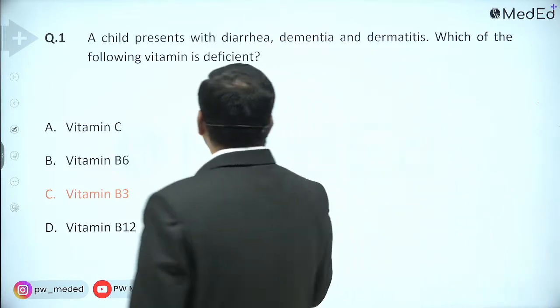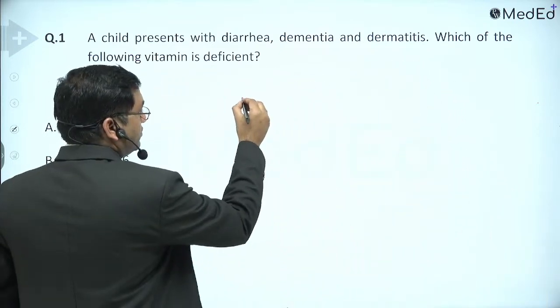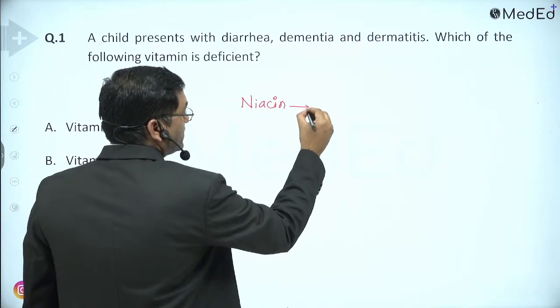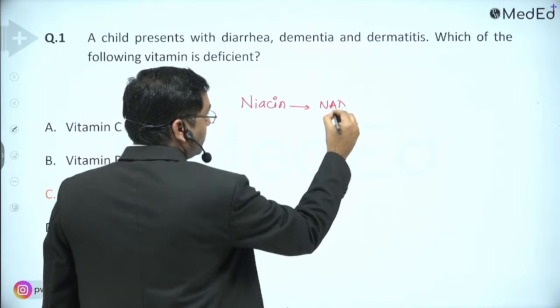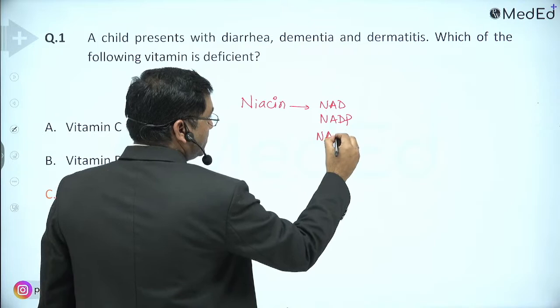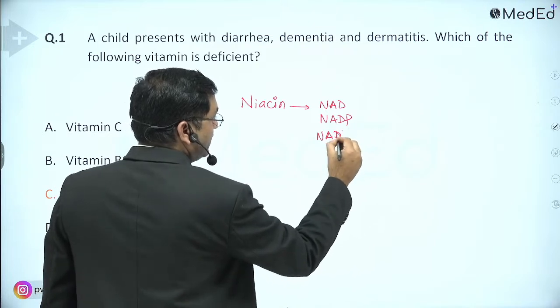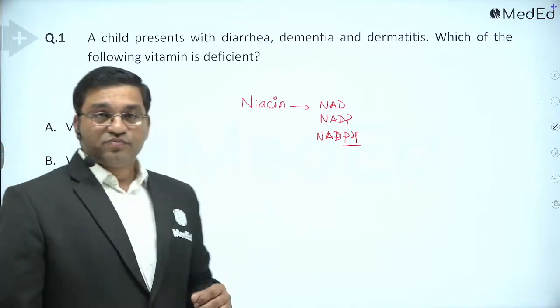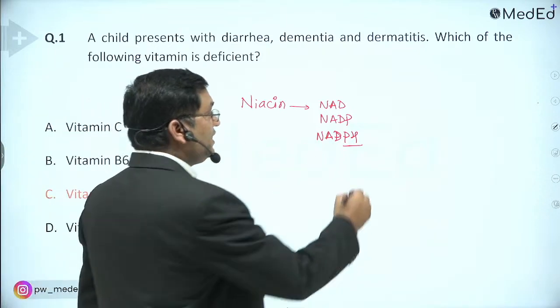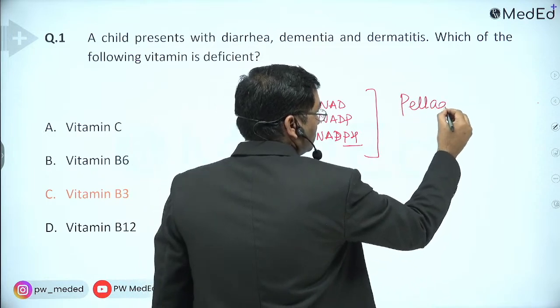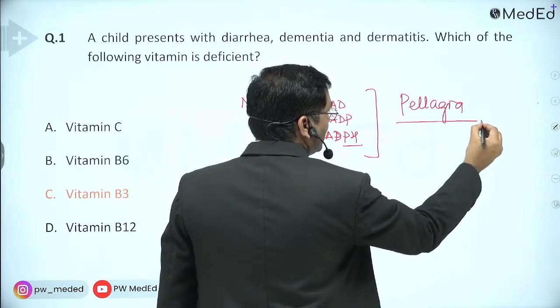Now what is important in niacin? The coenzyme forms of niacin are NAD, NADP, NADPH. These are the coenzyme forms of niacin. Now deficiency of niacin leads to the disorder known as pellagra. What are the manifestations of pellagra?